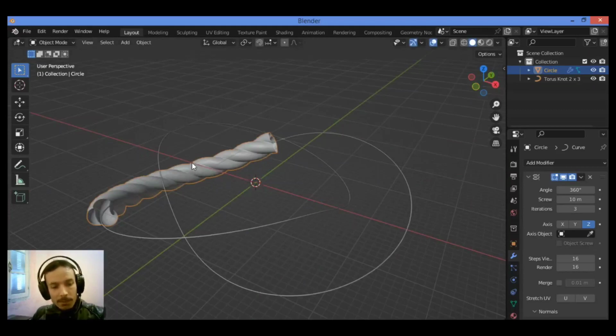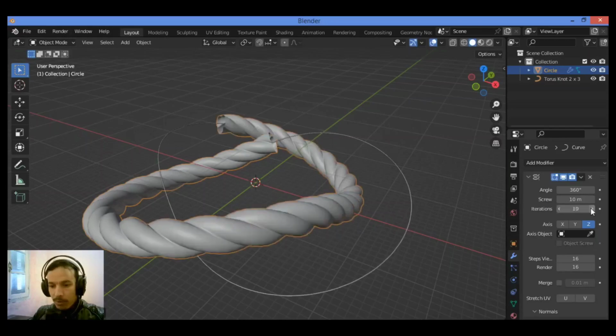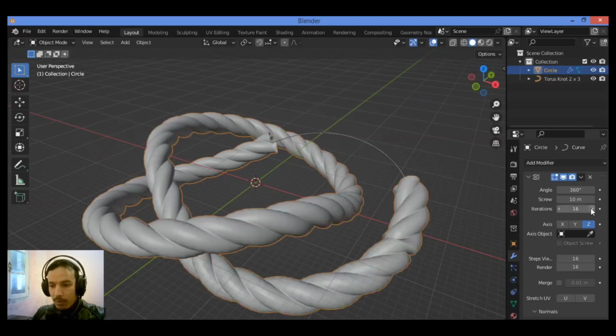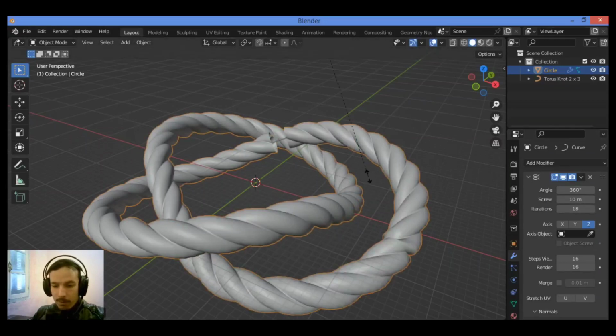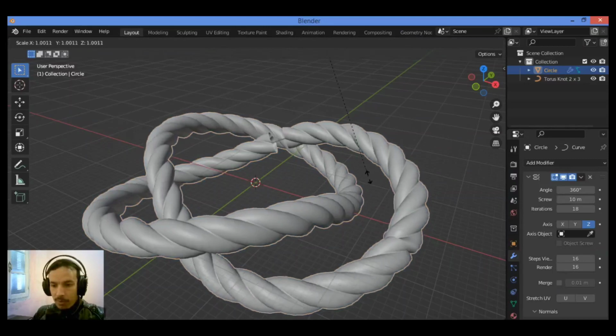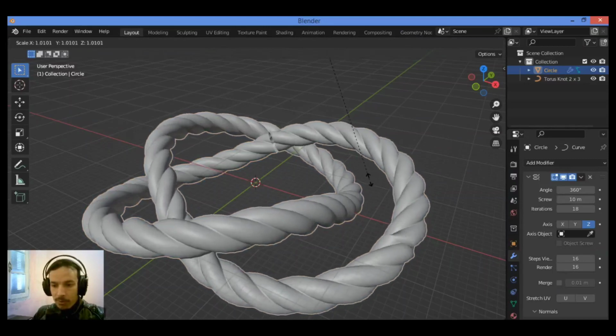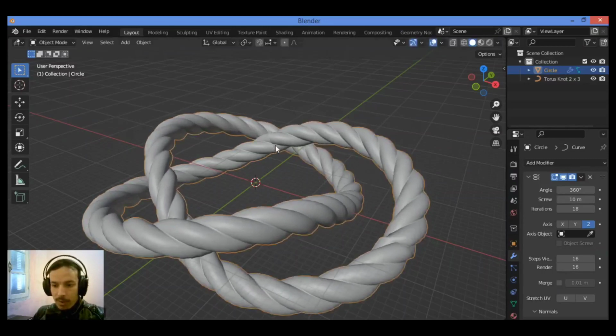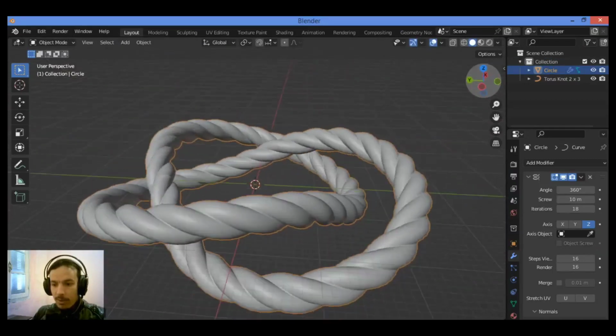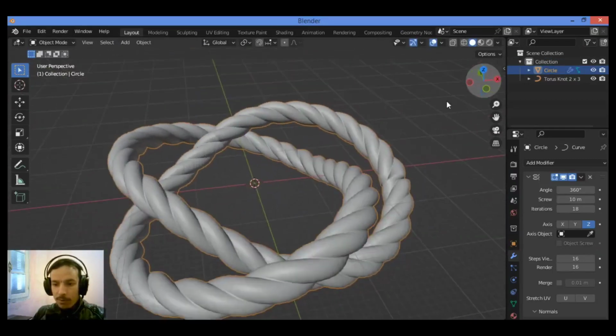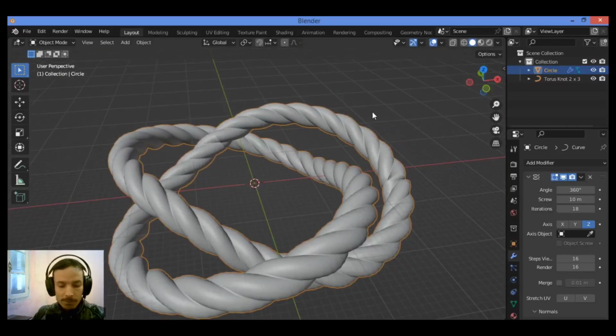and you may have to increase or decrease the iterations accordingly. So just go over iterations. You can increase the number of iterations like this, as you can see here in our tutorial. You can also scale a tiny bit, scale it in order to match this to the ends of this curve, and you have created this shape for the rope. It's gonna be following the curve.